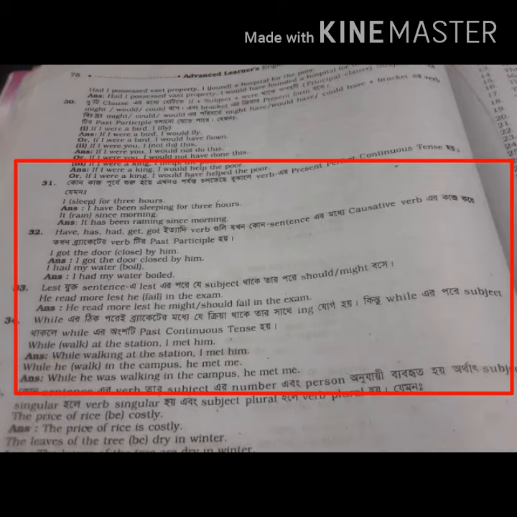Now the next one. If you get any sentence containing lest, then the verb after lest will get a should or might. Okay, let's take an example.